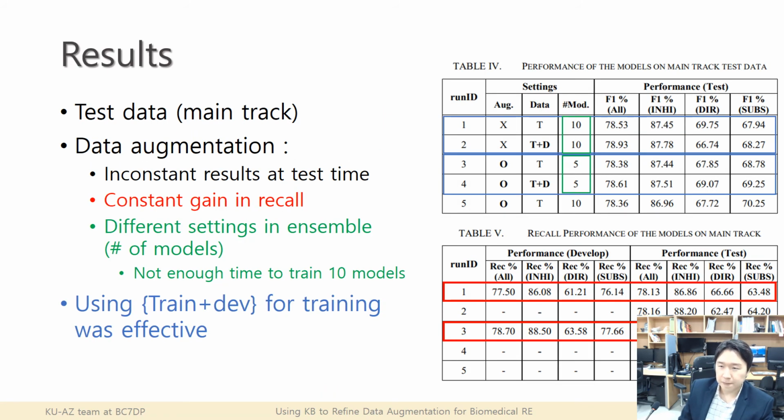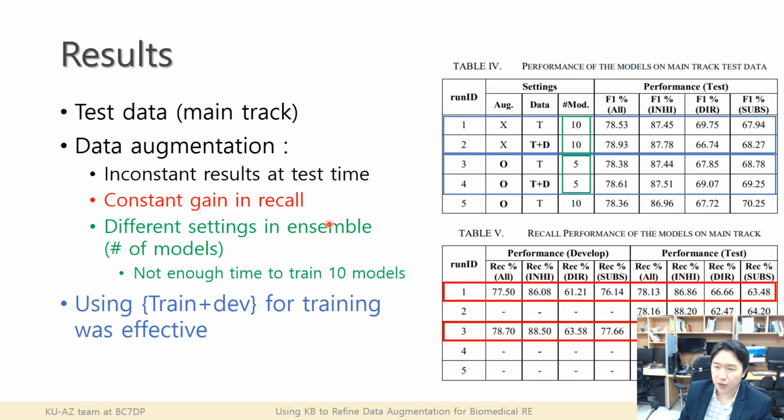But when we check the test data, the performance was a little bit inconsistent with the development dataset. But we could observe that the augmented data method gets a consistent gain in recall. You can see the red box here.